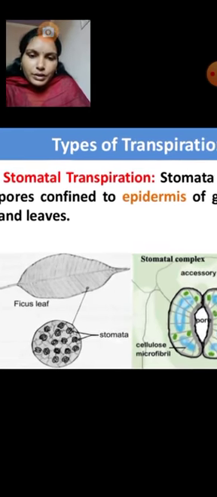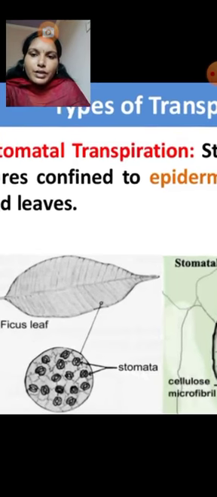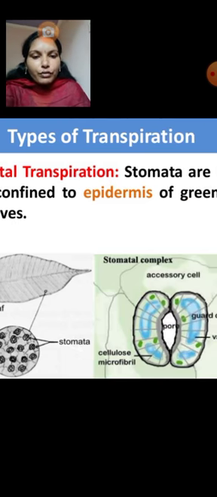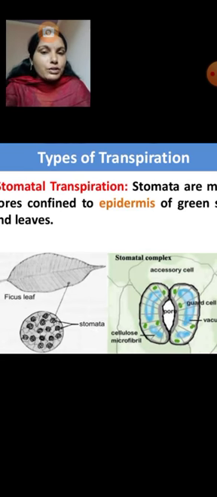For example, this is the leaf we are seeing now. The water near the surface of the leaves changes into vapor and evaporates when the stomata are open. So what is happening? Already we know the function of the stomata. It is used for gas exchange.